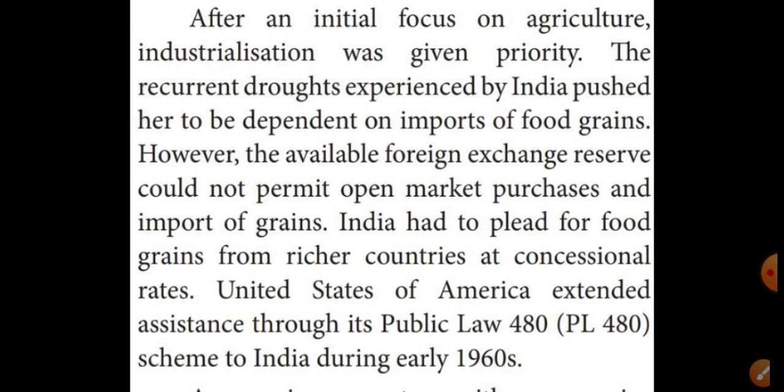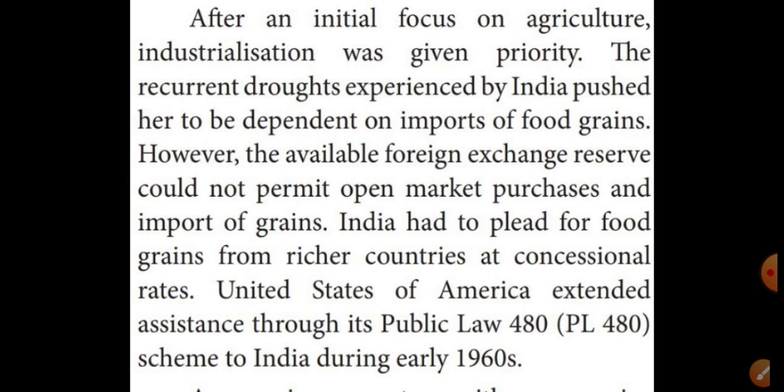The foreign exchange reserve could not permit open market purchase and import of food grains. So India had to plead for food grains from richer countries at high rates.